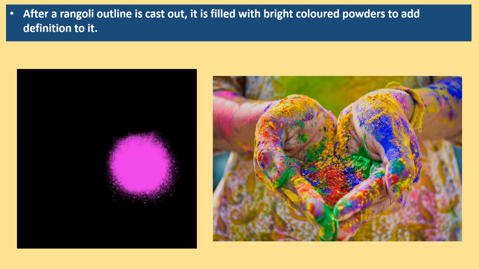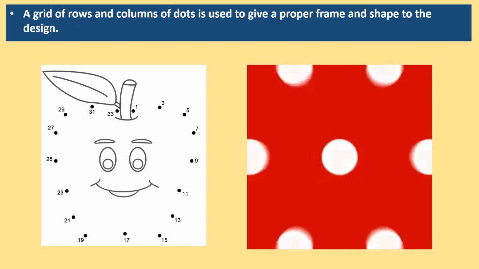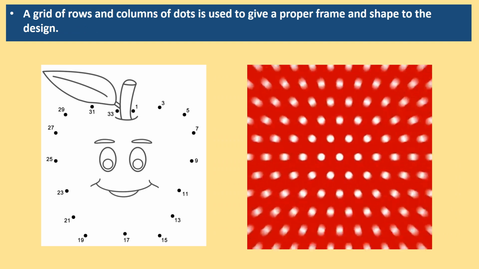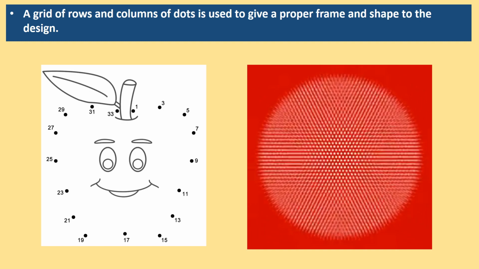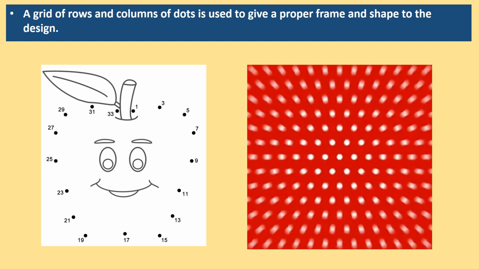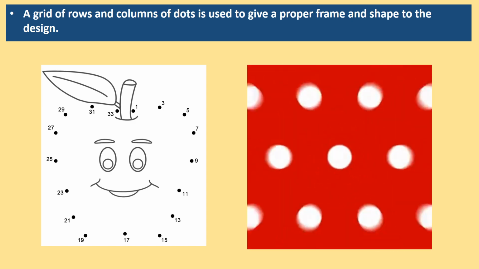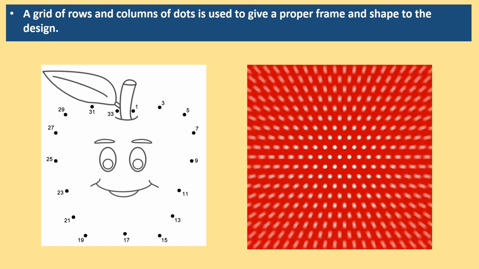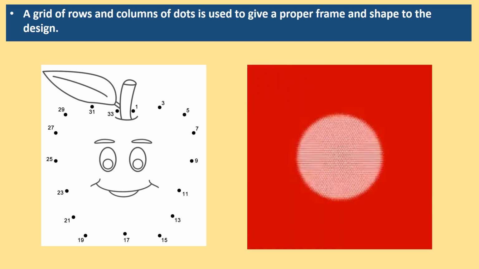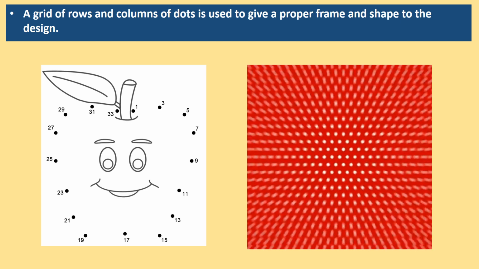After the Rangoli outline is done, the frame is filled with brightly colored powders so that the design is clear or distinct. A pattern of rows and columns of dots is used to give a proper border and shape to the design, so that the background, which is made out of geru or white rice grain powder, looks outstanding. Geru is an earthy red color used for painting. It is also known as red ochre.